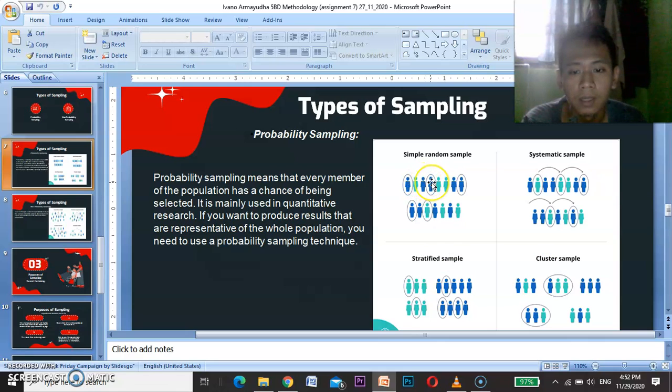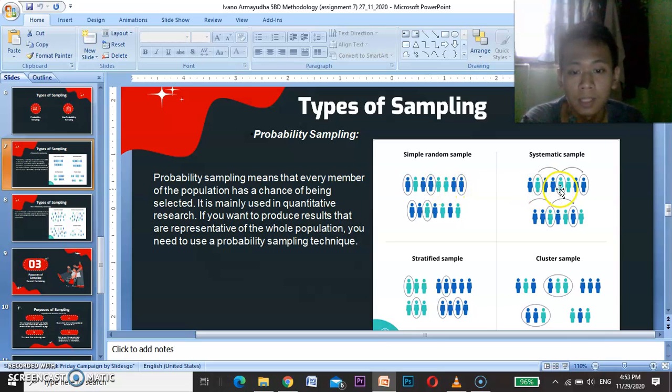Simple random sample, that is to collect a random sample. The researcher assigns a serial number to each member of the population by making a list. Each individual has a different number. After all numbers are collected, the researcher randomly selects any number, and the individual with the number that appears goes into the research sample. Okay, that is the definition.